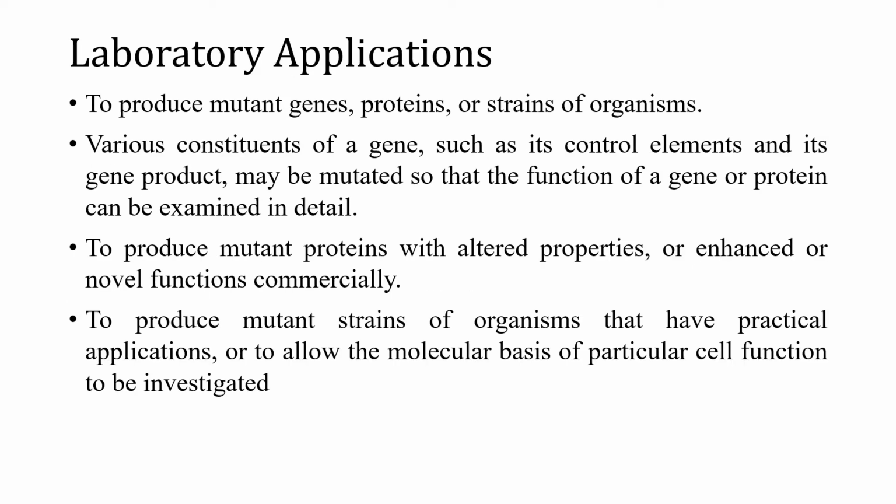Coming to the laboratory applications of mutagenesis, it helps to produce mutant genes, proteins, and strains of organisms. Various constituents of a gene, such as its control elements and gene product, may be mutated so that we can study the function of a gene or a protein. It also helps to produce mutant proteins with altered or enhanced properties or novel functions on a commercial scale, and mutant strains that have practical applications or allow the molecular basis of particular cell functions to be investigated.